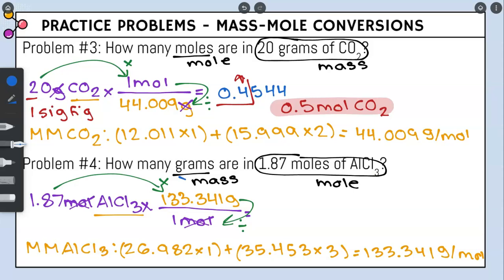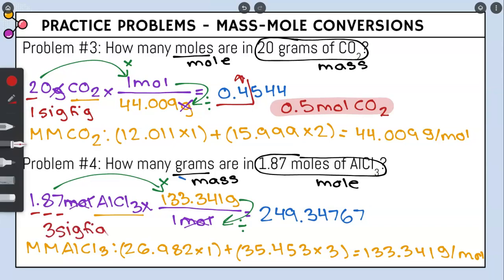We get 249.34767. Again, we got to round, so we start with 3 sig figs.